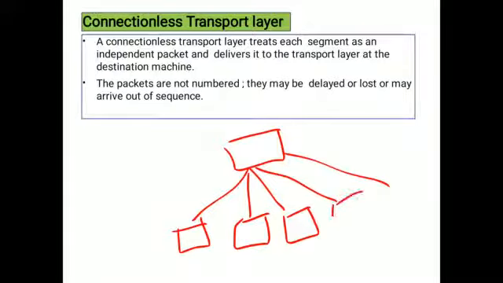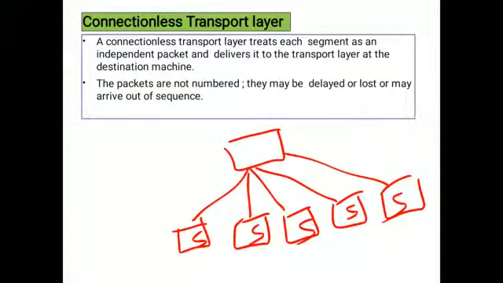Segments, small segments. There is no number for this one. This is S, S, S, S and S. All are segments only. So there is no order we will follow in connectionless services. So what will happen? Given this is the first segment, we will transmit the first segment as this one.